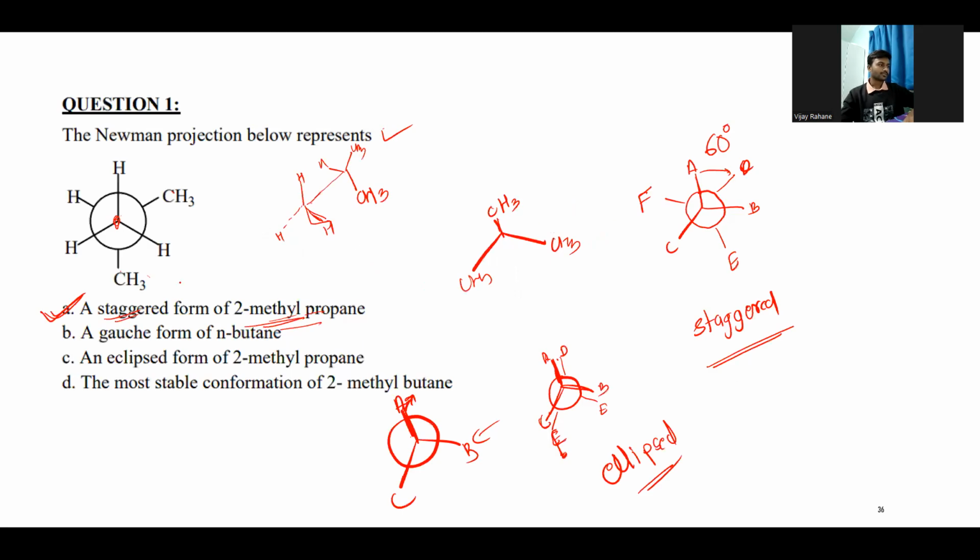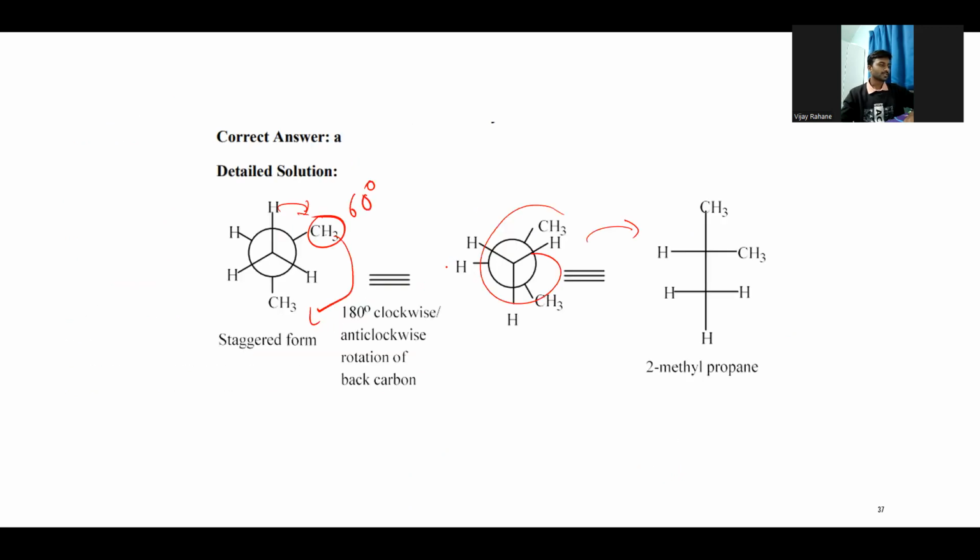So our option is we need to just find out whether it is staggered or eclipse, and whether it is 2-methyl propane or the butane. So definitely it will not be the butane. It has a substituent at the 2 position. So this is 2-methyl propane.